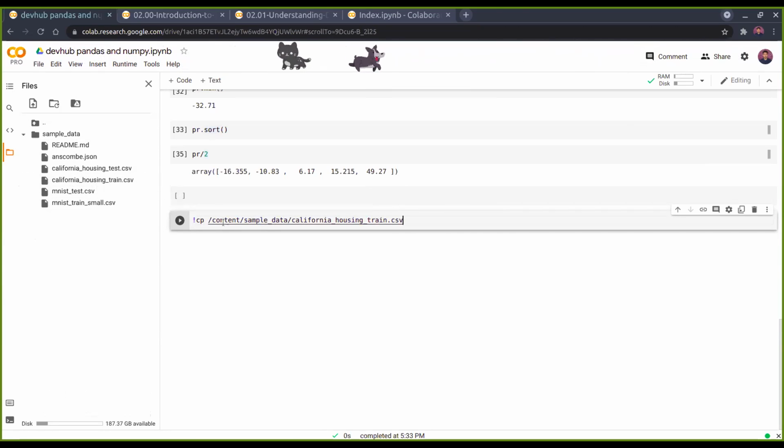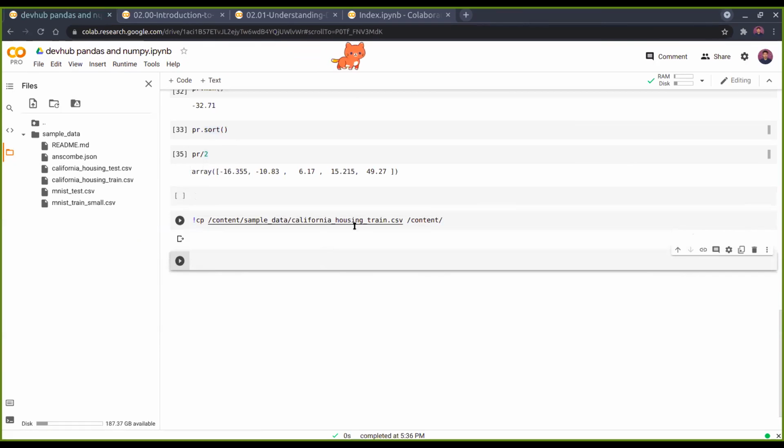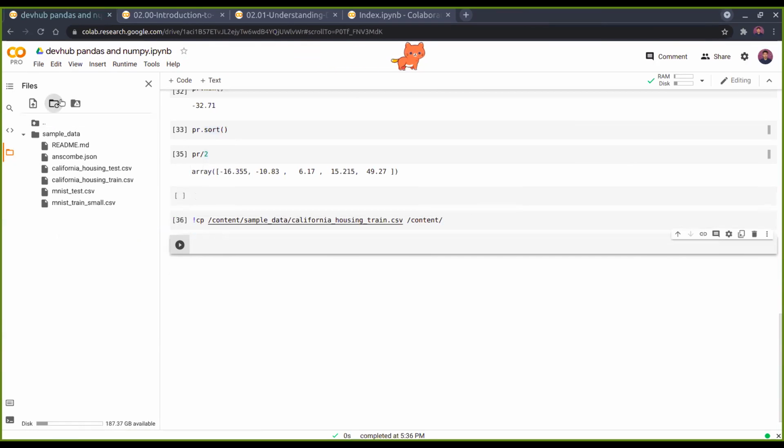For getting the path, if the path is too long and you don't want to write it, just right click and then copy path. You can write content slash, and you can refresh it here and you'll see that this is inside the content folder. If you want, you can also do the test one as well.